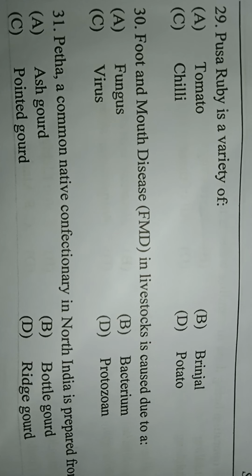So Pusa Ruby is a variety of option A, tomato, option B, brinjal, option C, chili, option D, potato. The correct answer is tomato. So Pusa Ruby is a variety of tomato.